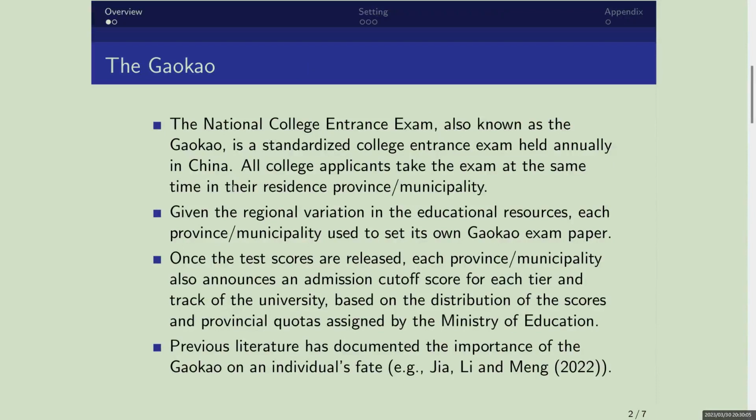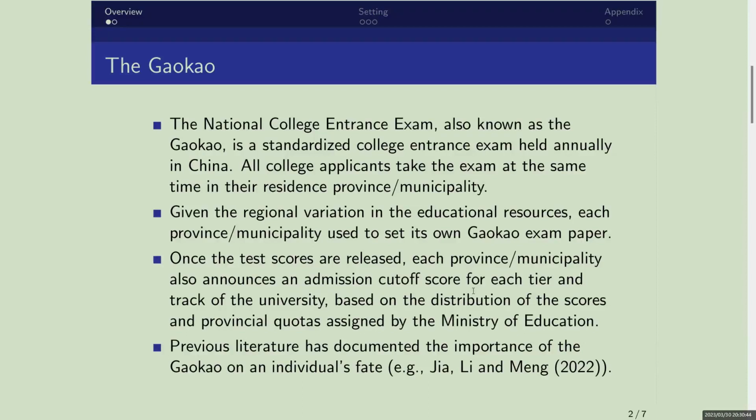Basically all the college applicants have to take the exam at the same time in their residence province or municipality. In light of the regional variation in educational resources, each region used to set its own Gaokao exam paper. As for the procedure, once the test scores are released to the public, each region also announces an admission cutoff score for each tier and track of the universities, based on the distribution of the scores as well as the quotas.